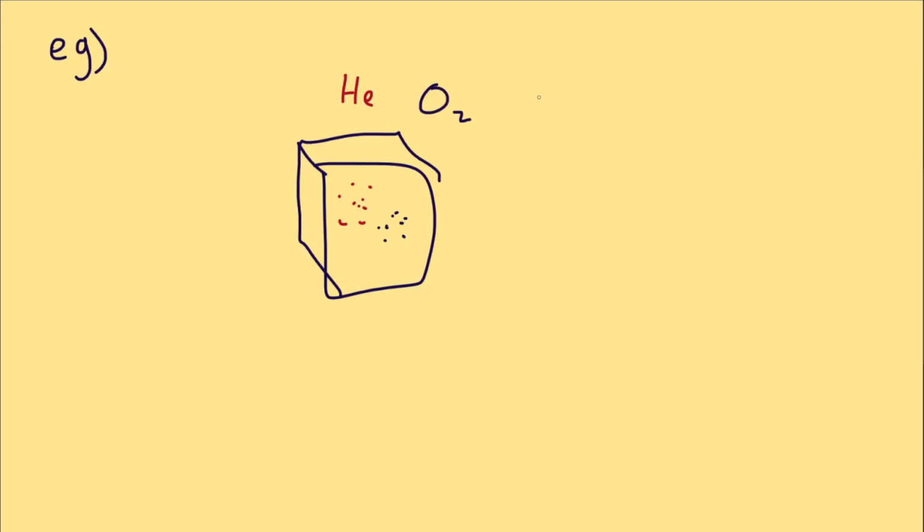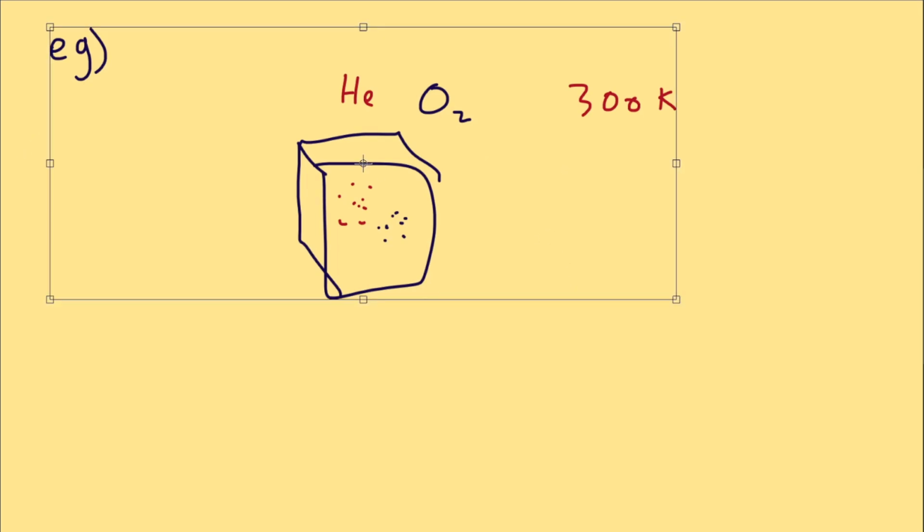Second problem, we're going to compare the average speed of helium and oxygen molecules at the same temperature. So once again, you have a container. Let's make it more interesting this time. It's a cube container. It holds a mixture of helium and oxygen molecules all mixed up. And this gas is held at 300 Kelvin. You want to compare how fast the molecules are moving, so the difference in speed. Let's find the speed of both individually.